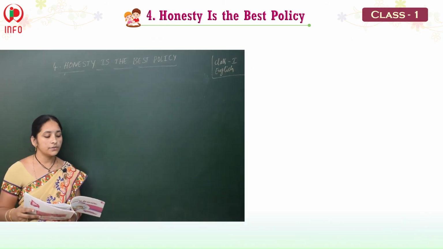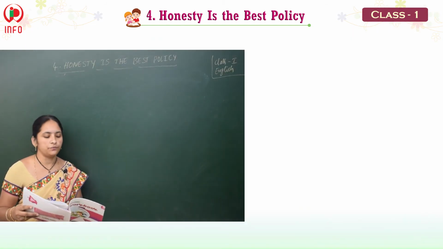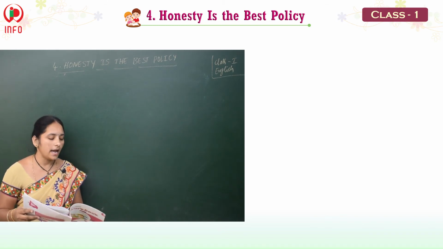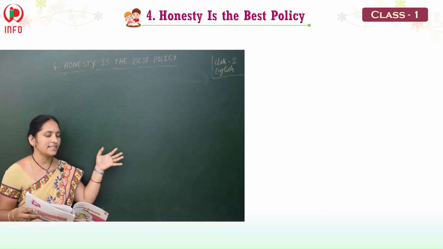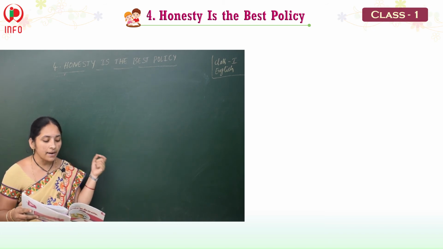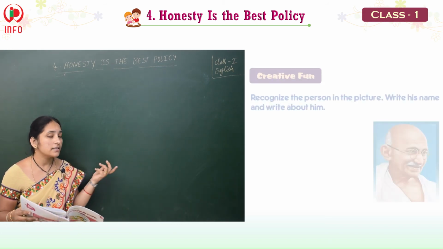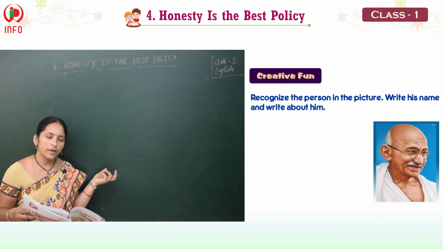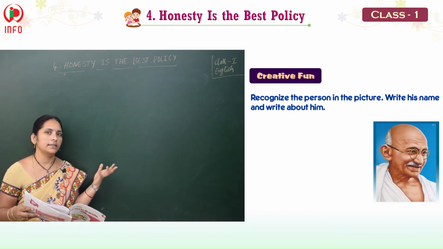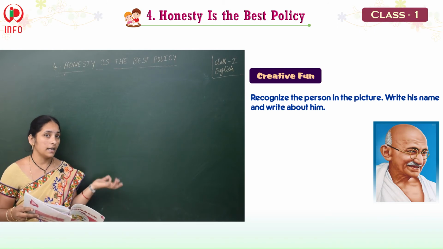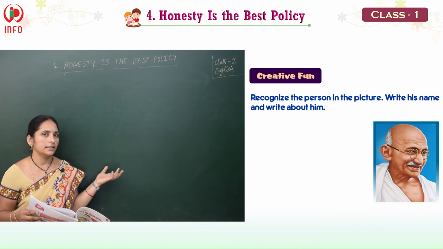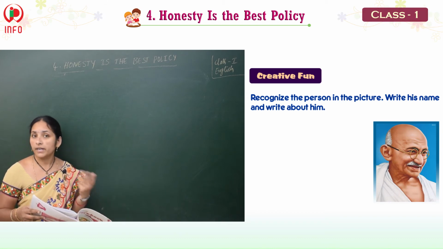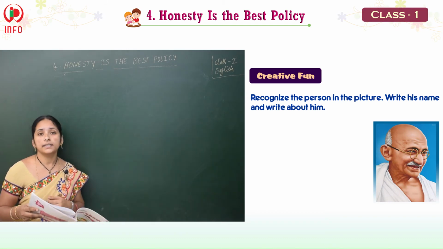Yes, see children. So next we have, it's a creative fun. What do we have? Recognize the person in the picture. Yes, who is there? Write the name and write about him. Whose picture is it? Very good. Mahatma Gandhi. Right? Full name? Mohandas Karamchand Gandhi. Right? So, father of our nation also. So, write some sentences about it.